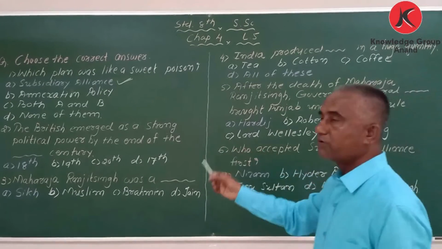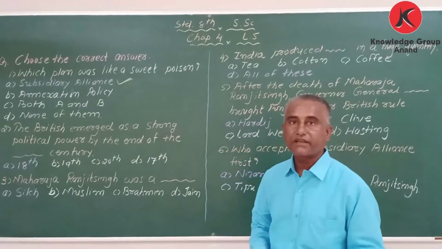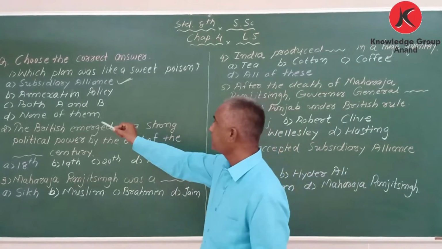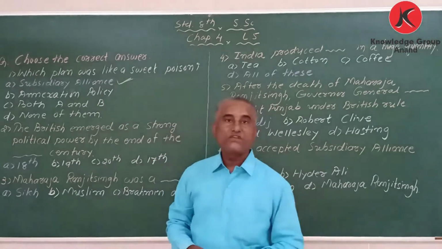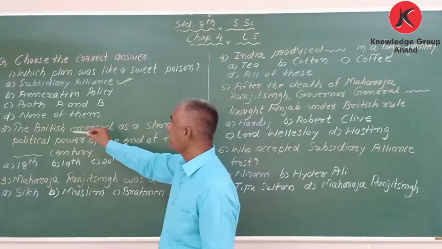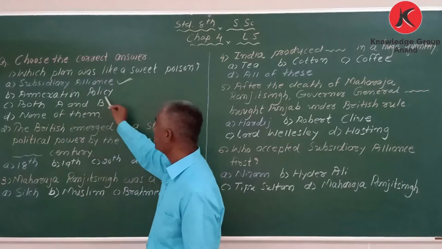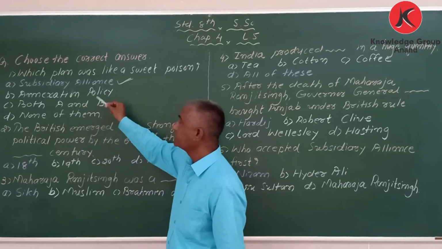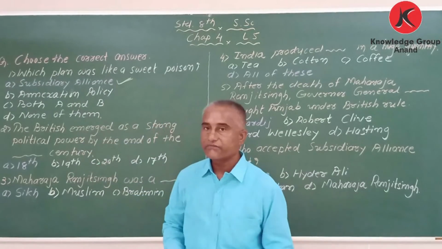Now, my dear student, we will discuss the MCQs. Choose the correct option. First one is, which policy was like a sweet poison? Options are given here: subsidiary alliance policy, annexation policy, both A and B, meaning subsidiary and annexation both, and the fourth one is none of them.